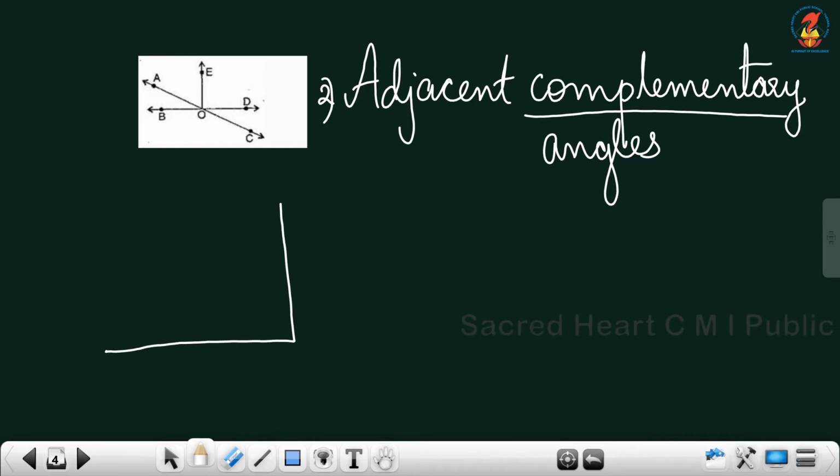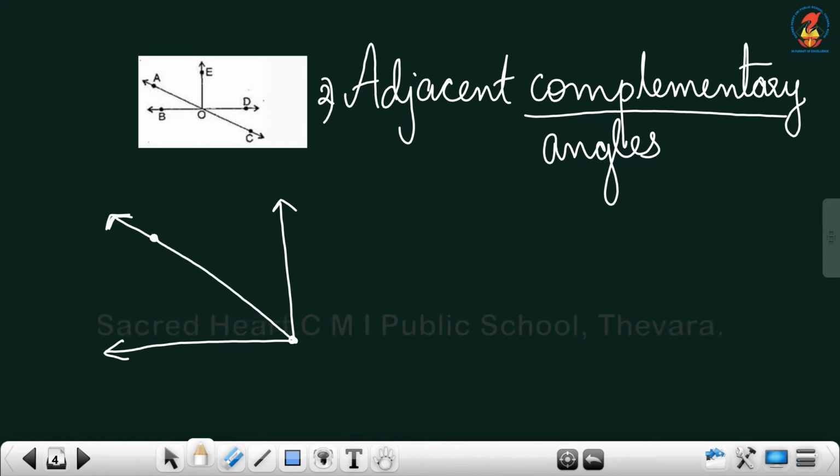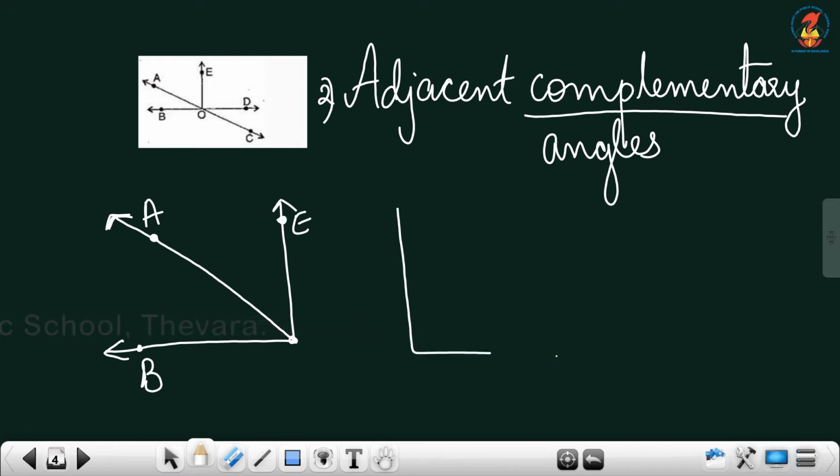One is this side, like this way. Here one more subdivision is there, and this is A, this is B, and this is E here. One part of this figure is this. Again, in this way, this part is also there. 90° angle, is it?